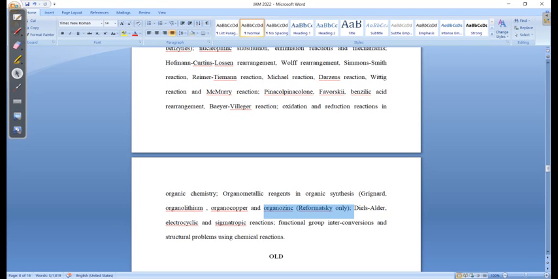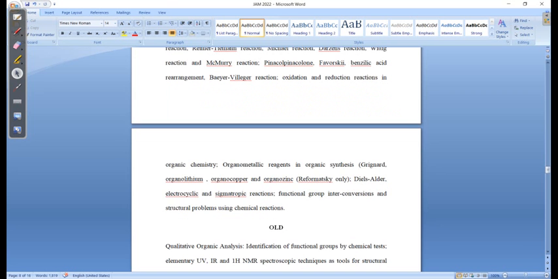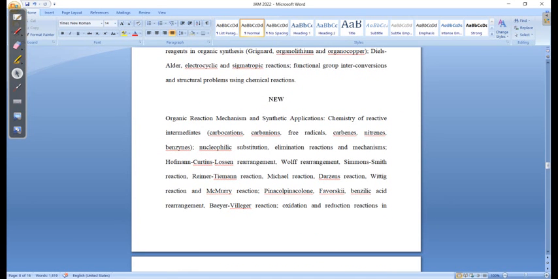Rest all these things actually are quite the same, so there is no need to worry about them. So there is not much change in that case. Now if you go further, organic reaction mechanism, I can check this. Okay, this is the new syllabus, and this is the part I am looking at. You see nucleophilic substitution reaction, elimination reactions and their mechanism. Like your SN1, SN2, now they have clearly mentioned.